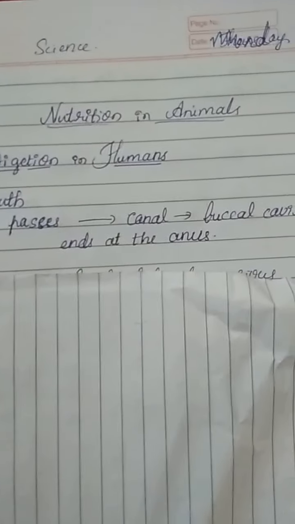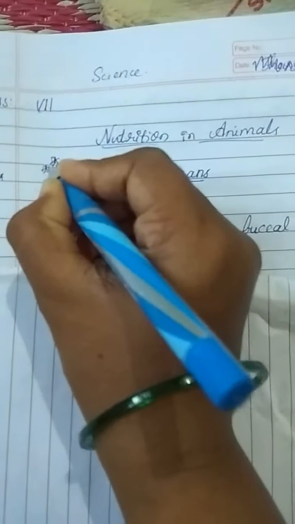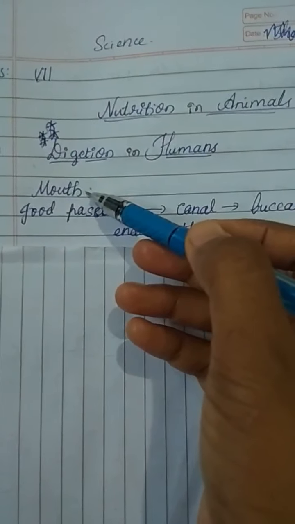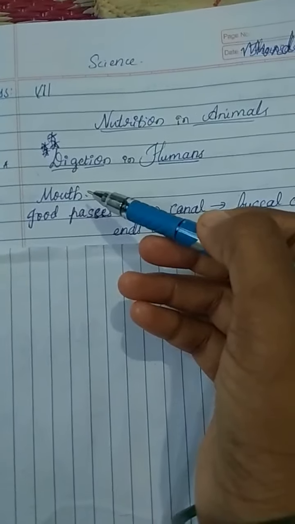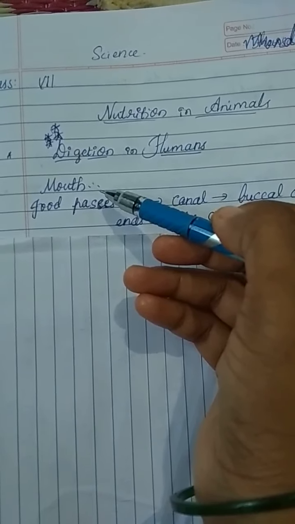Dear students, in the last class we discussed nutrition in animals, the different ways of taking food. Today we'll move towards digestion in humans. It is a really important topic in this lesson. We take in food through the mouth. Yes, of course, we are consuming food through the mouth. It is our first step. We next digest it and next we utilize it. The unused parts of the food are defecated.